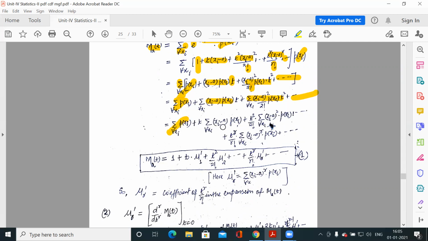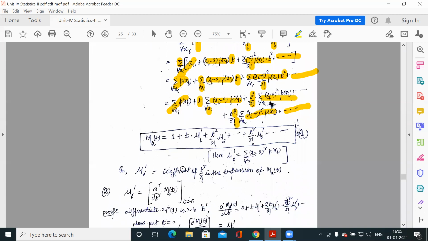Now because this summation is over x, and t is an independent variable of x, we can take t out of this summation. The remaining terms include x, so summation of (x minus a) p(x) for every x. Similarly for the next term, t square by factorial 2 is independent, so we have taken it out of the summation, the rest is left here. And similarly for the rth term, t to the power r by factorial r into the summation, up to infinity.